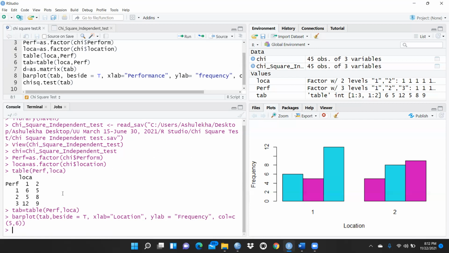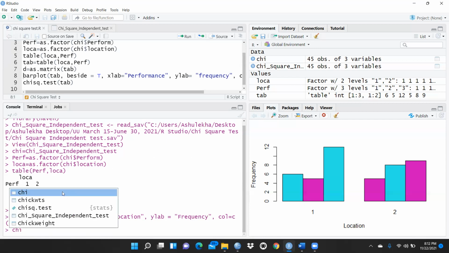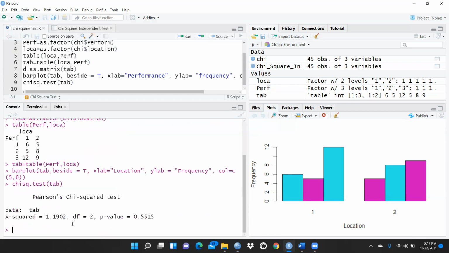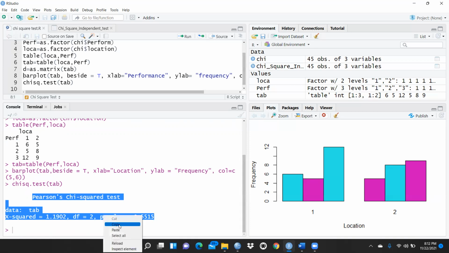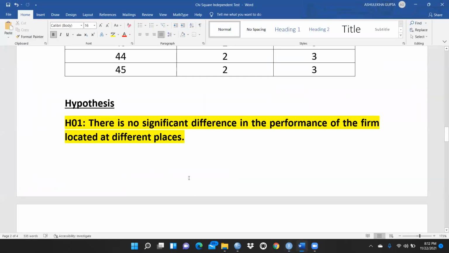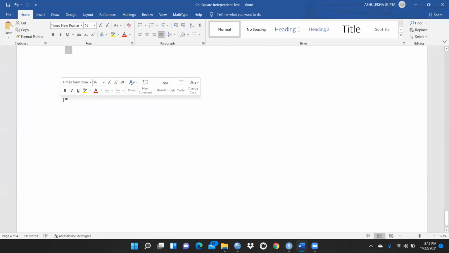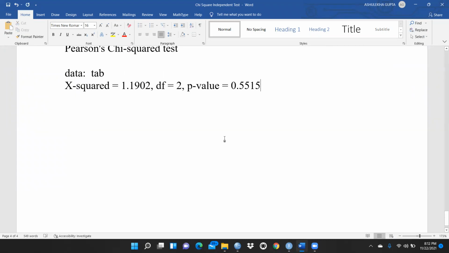I'm just clearing this command, and you can just reverse this. And before that I want the chi-square test, and for the chi-square test, let me select where all these values are put in tab. So let me enter this. So you can see here, these are my chi-square results, X-squared 1.1902, and I will copy all these results onto my Word document. Copy, and simply I will paste here. And then I will tell you how you have to report these results.